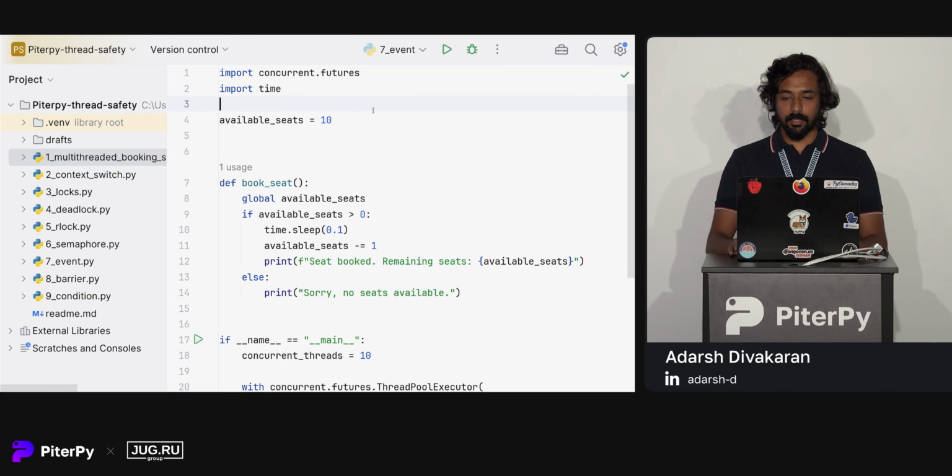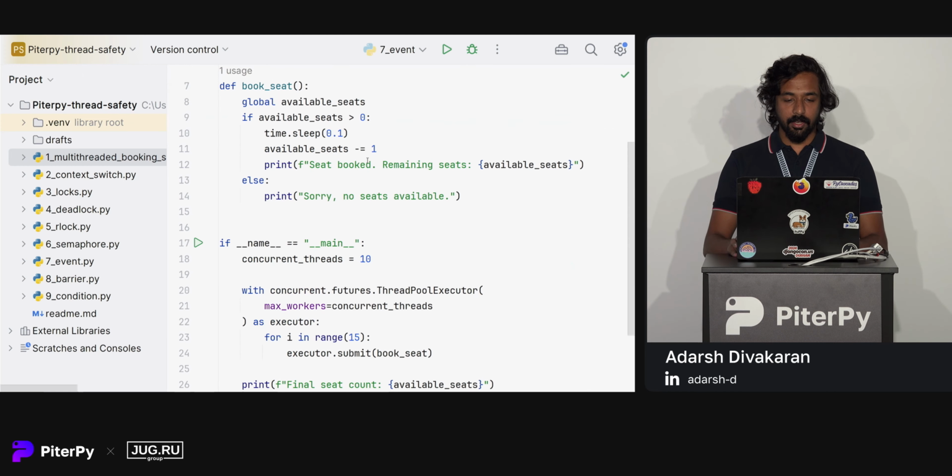This is our sample code. We have 10 available seats. This is our book seat function. You can see everything is the same. We have a sleep here to simulate real processing. Maybe in a real application, we will read data from the database or we will do some network calls. So we have added a sleep here. It adds some delay, which is meant for real processing. Next, we decrement the available seats and print the messages based on the availability.